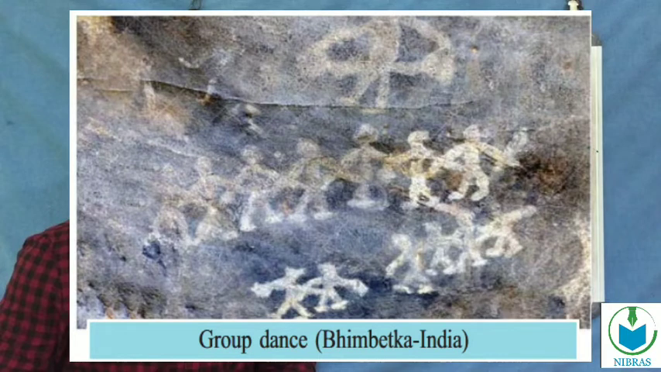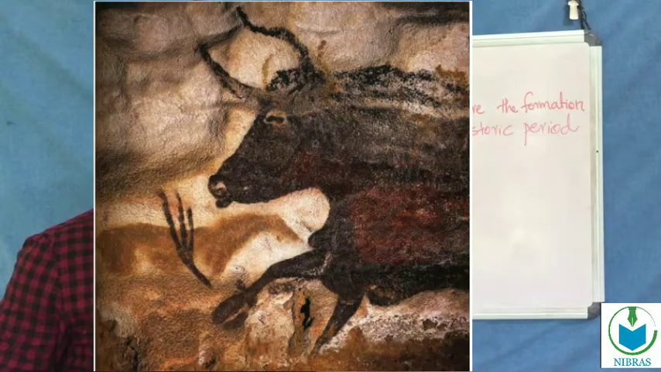These cave paintings give information about the recreational activities the people were engaged in. This is a group dancing picture. The next one is an ox. The people watched the ox and hunted the ox. This ox picture, in one of the caves, also gives some information. These are the cave paintings.